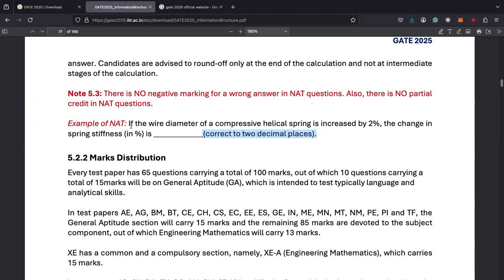So this is the example. I'm not going to solve this. Let's say the correct answer is 2.21. So you need to write this correct answer.